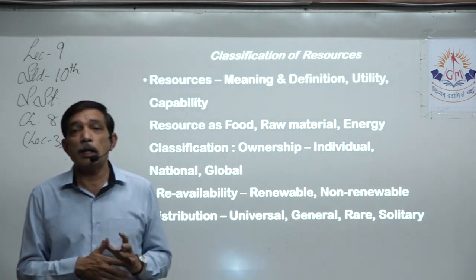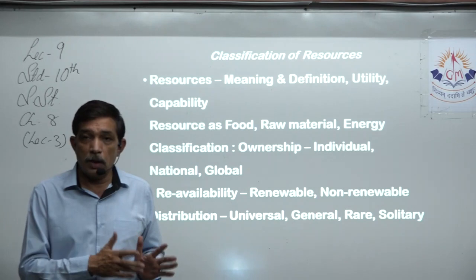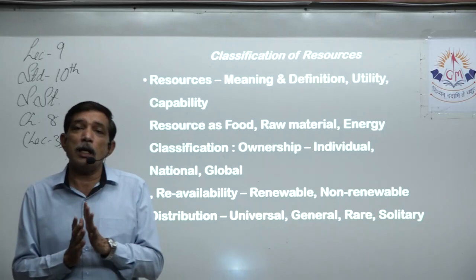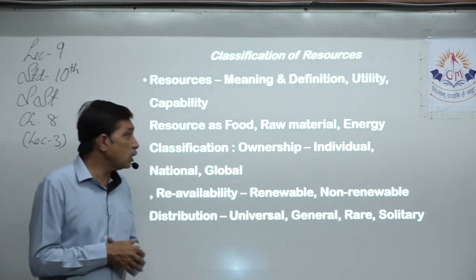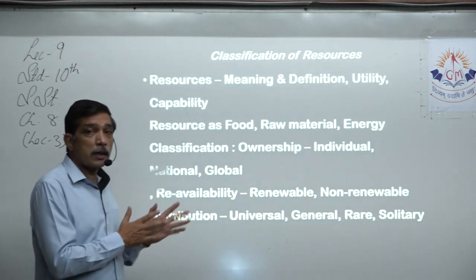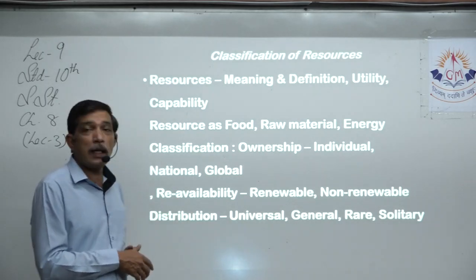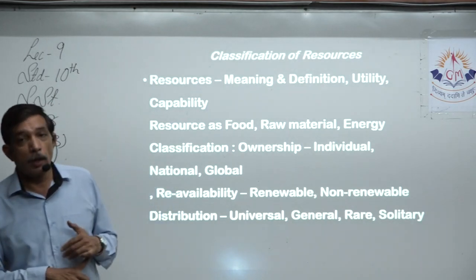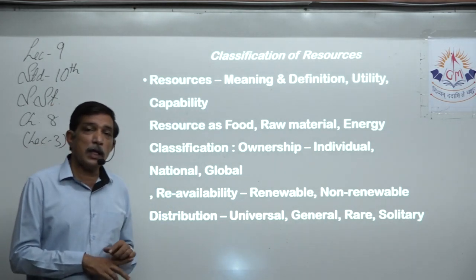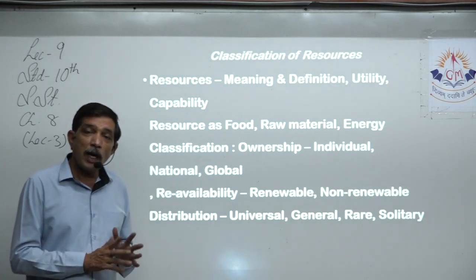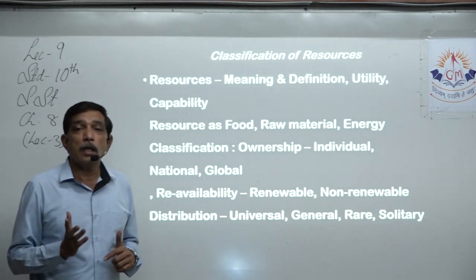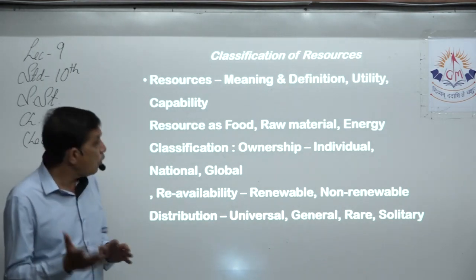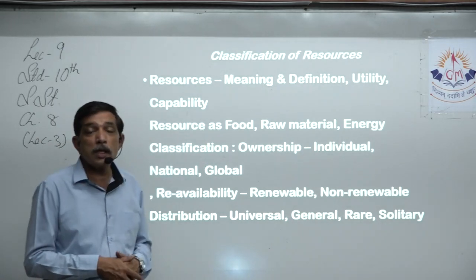Same way, the iron ore which is available is a raw material, which with the help of a process we refine into iron. Then iron, as you know, is used in multiple ways. So that is resource acting as raw material, and the last one is energy. Coal, petroleum, radioactive elements, for example uranium, we get all these things from nature and we use them to produce energy, heat energy, electrical energy, nuclear energy, whatever you say. So these resources are used as energy resources.